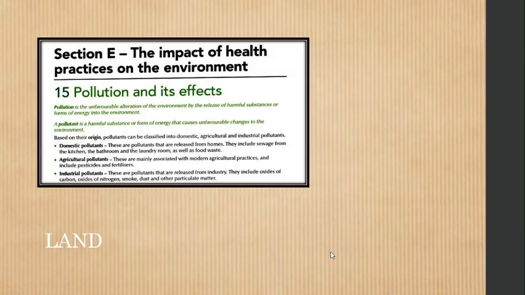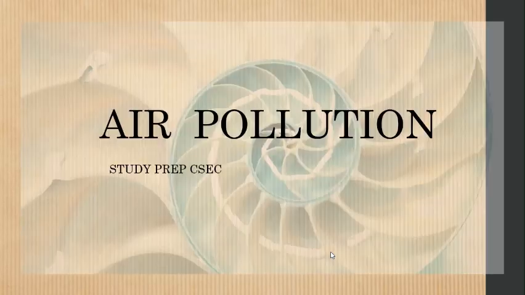Domestic includes those things that you could usually find in your house. They could also be inclusive of garbage, like household food waste. Agricultural pollutants could be in the form of pesticides and fertilizers, while industrial pollutants are pollutants that are released from industry. It could also be in the form of carbon dioxide, oxides of nitrogen, smoke, dust, and other particulate matter that is released in factory and industrial areas.